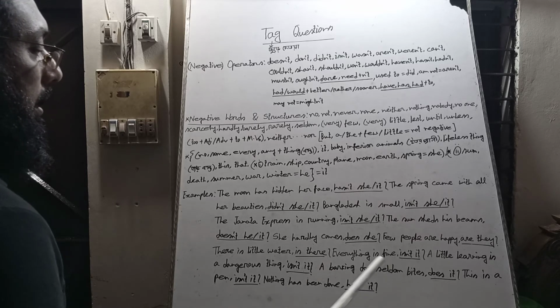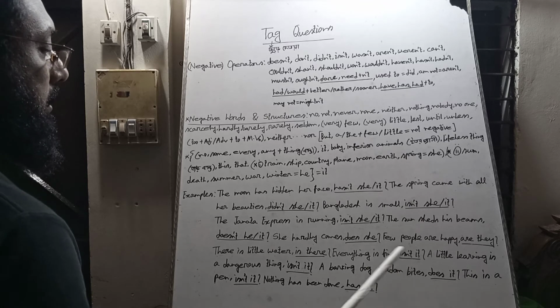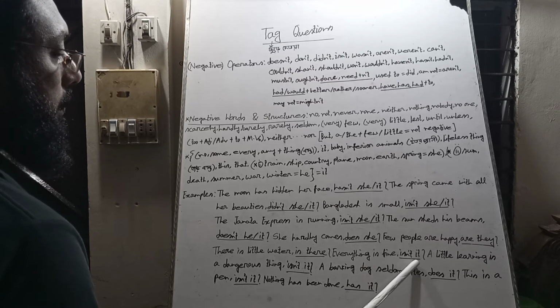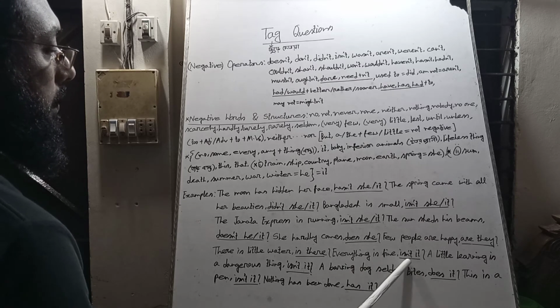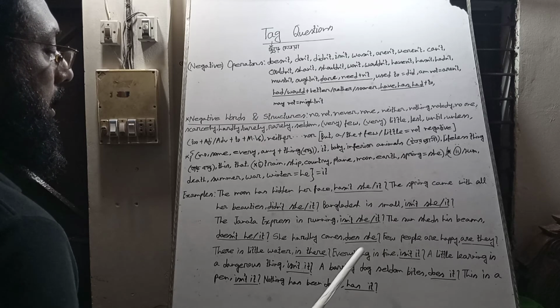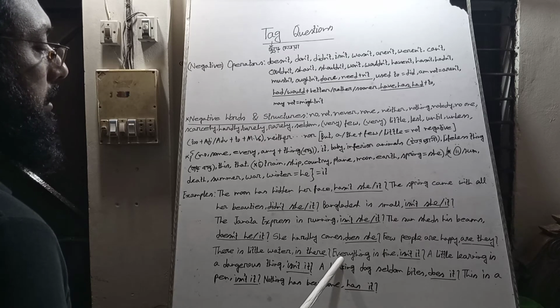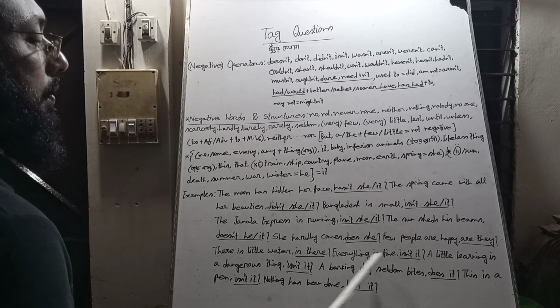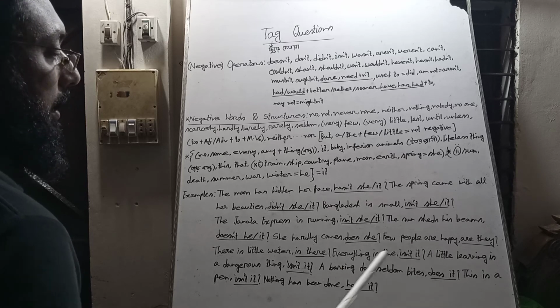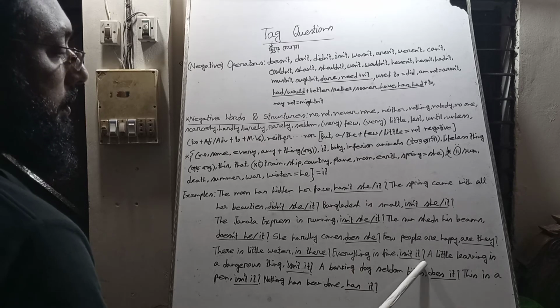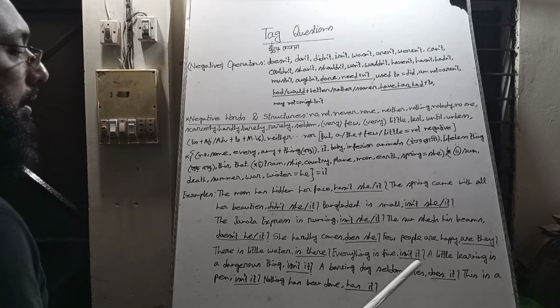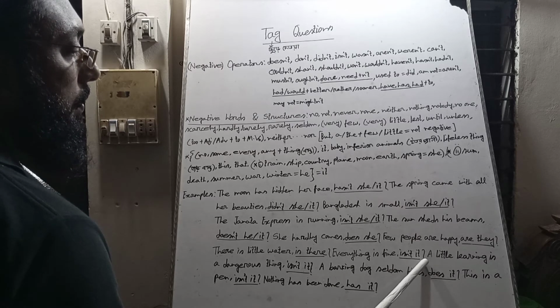Everything is fine. We bring is, the sentence is affirmative, so the tag question will be negative. We bring not, as contracted from isn't, and when we find everything, anything, something, nothing, thing, it is equal to it, so we bring it instead of them. At last we use a note of interrogation.